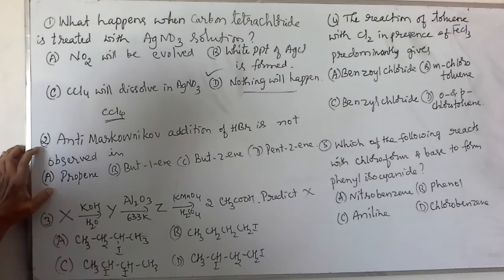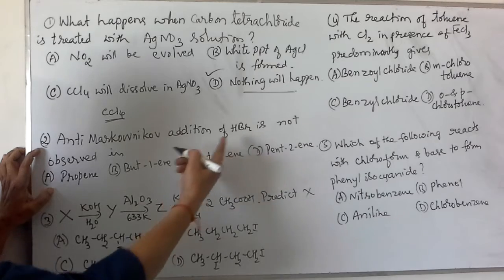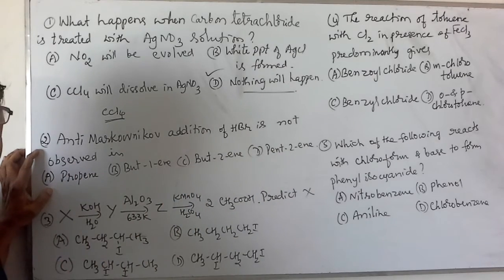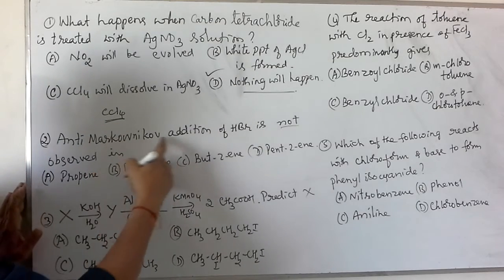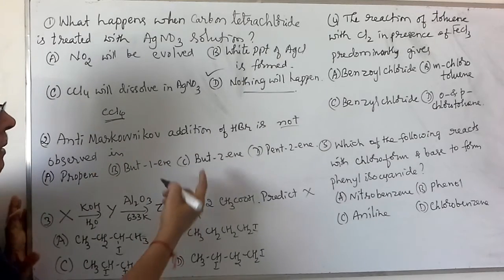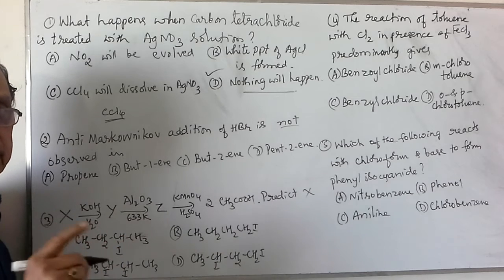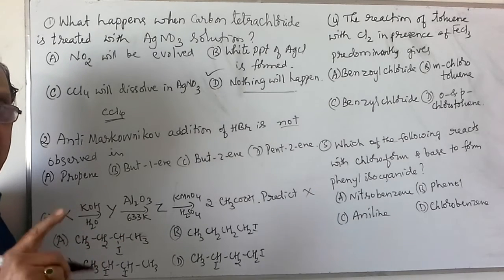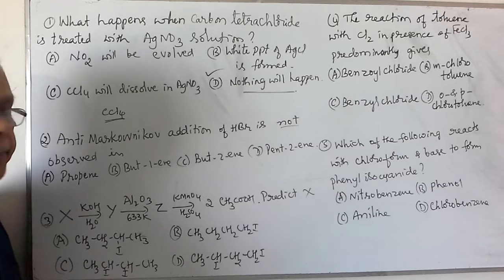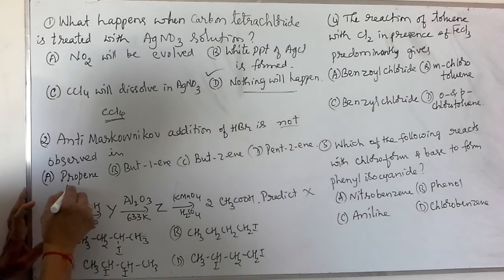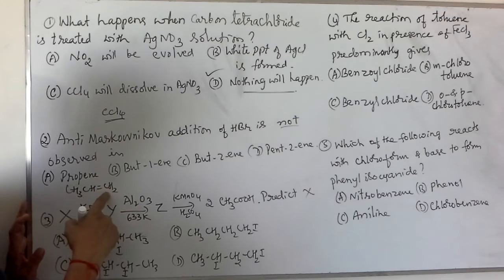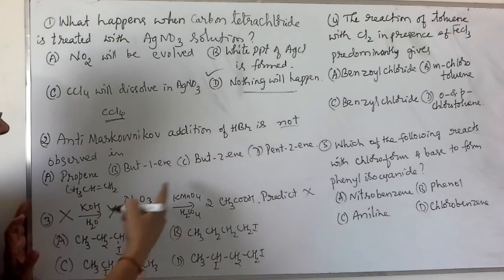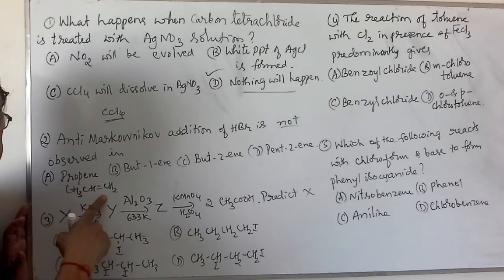Second question, anti-Markovnikov addition of HBr is not observed. That is important. Here Markovnikov's rule is followed when HBr adds on to this carbon-carbon double bond, if the alkene is unsymmetric. Here propene is CH3, CH double bond CH2. Anti-Markovnikov's addition will take place in presence of the peroxide with this propene.